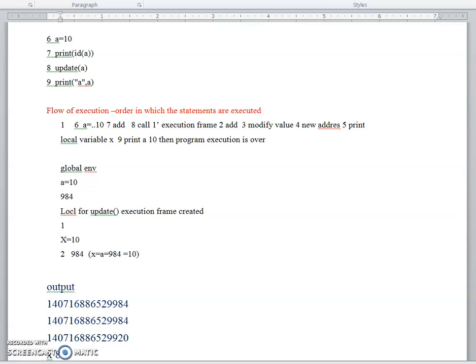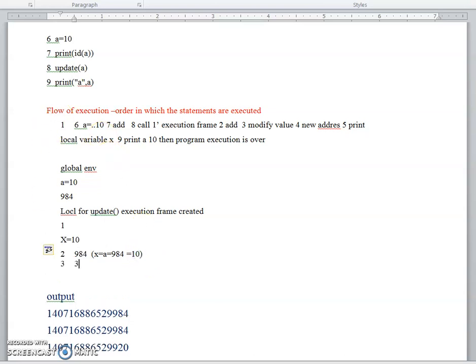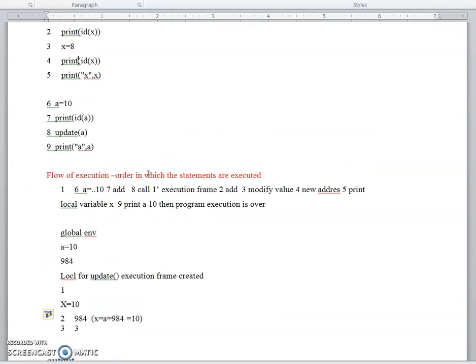But after executing the third line in the local environment, we are trying to modify the value of X. X is an immutable variable.